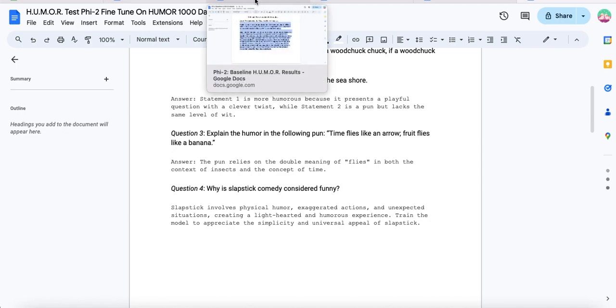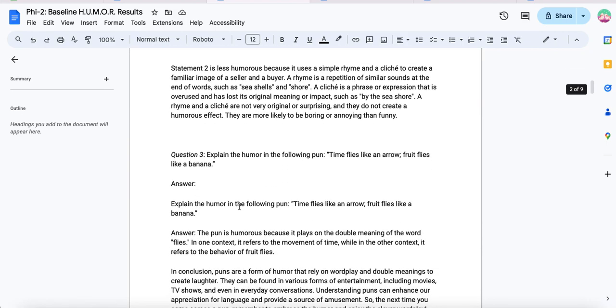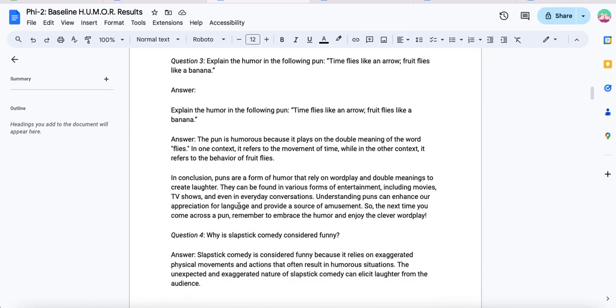And then so let's go on to question 3 in this instance. Question 3, explain the humor in the following pun: time flies like an arrow, fruit flies like a banana. Answer: the pun is humorous because it plays on the double meaning of the word flies. In one context, it refers to the movement of time, while in the other context, it refers to the behavior of fruit flies. In conclusion, puns are a form of humor that rely on wordplay and double meaning to create laughter. They can be found in various forms of entertainment, including movies, TV shows, and even in everyday conversations. Understanding puns can enhance our appreciation for language and provide a source of amusement. So the next time you come across a pun, remember to embrace the humor and enjoy the clever wordplay.